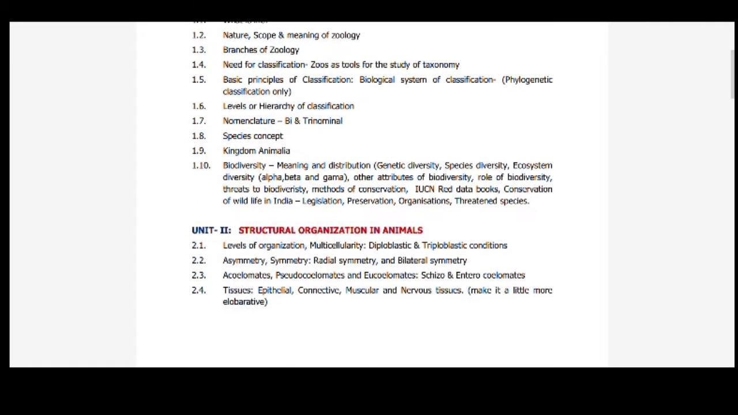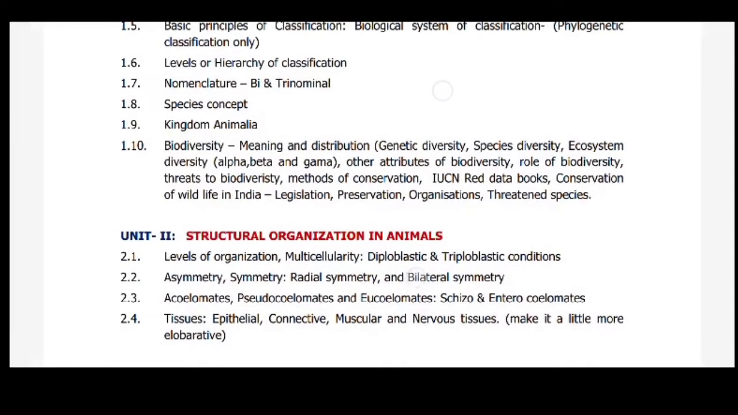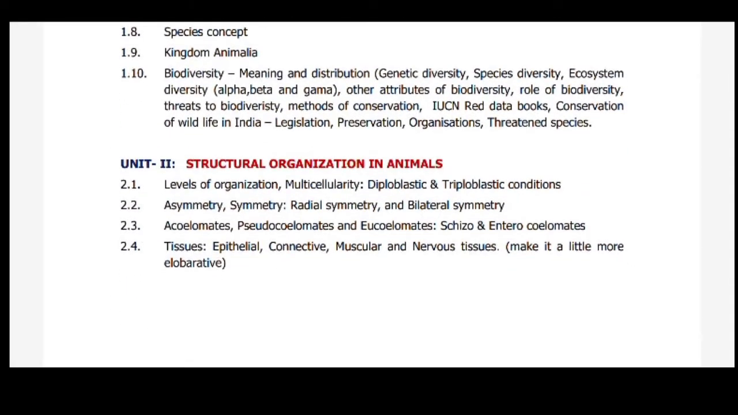Next one, structural organization in animals. The second unit, structural organization in animals. In these, levels of organization, multicellularity, diploblastic and triploblastic conditions, then asymmetry, symmetry, radial symmetry, and bilateral symmetry. Then acoelomates, pseudocoelomates, and eucoelomates, schizocoelomates and enterocoelomates.